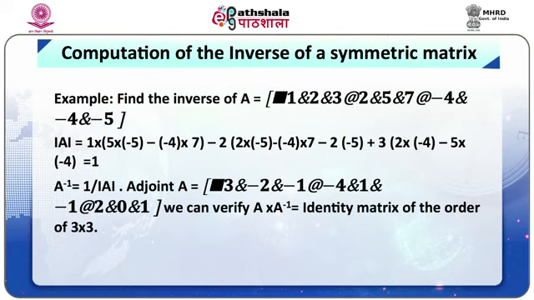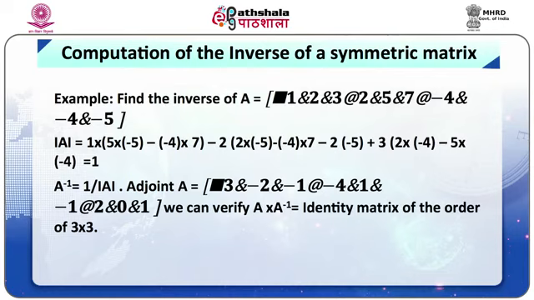Example: find the inverse of A, a 3 by 3 matrix. Column-wise, the matrix is 1, 2, minus 4; the second column is 2, 5, minus 4; the third column is 3, 7, minus 4. The determinant of this matrix is worked out as given here and is found to be 1.